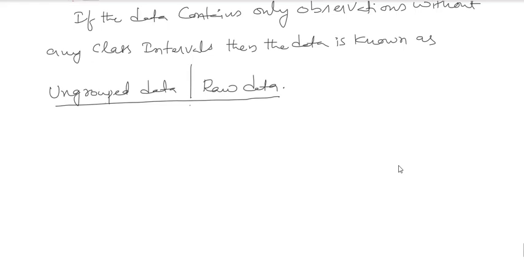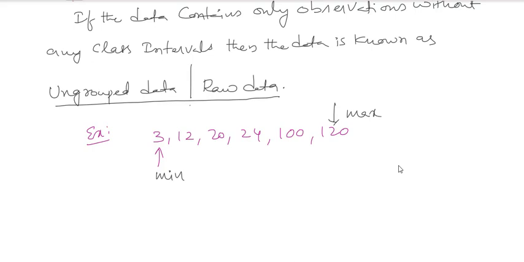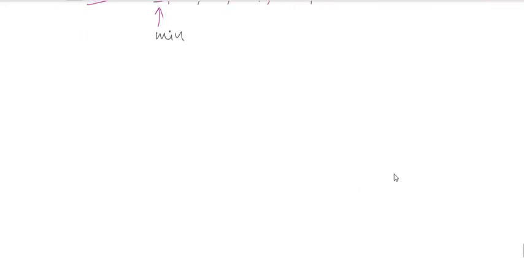Examples, if I take it simply like 3, 12, 20, 24, 100, 120, you'll have it like that. In which 3 will be the minimum and 120 will be the maximum. So here there are no class intervals, only the observations, that's all. Next, closed data and open data.